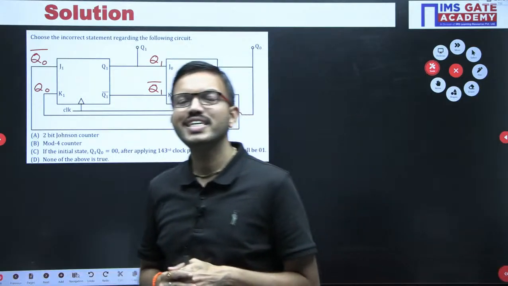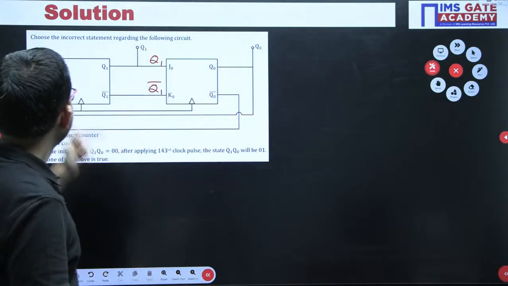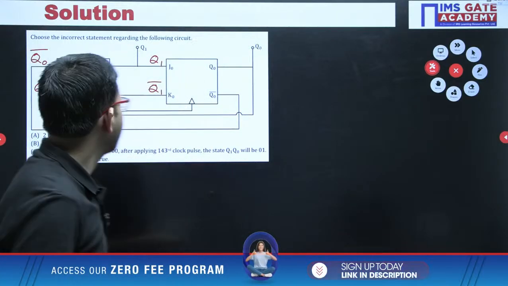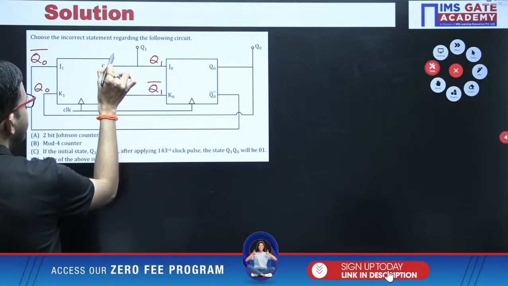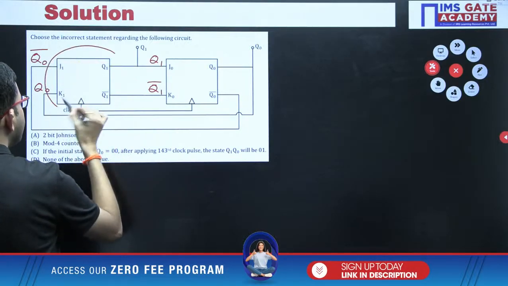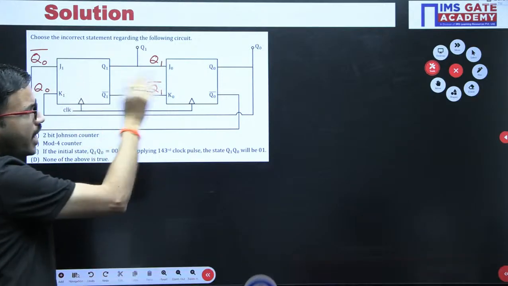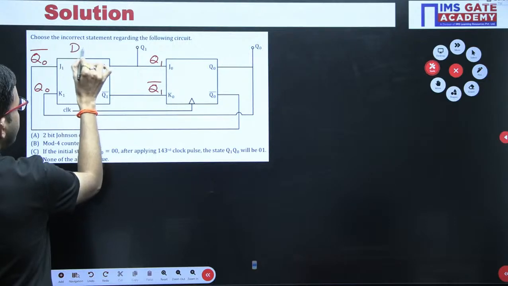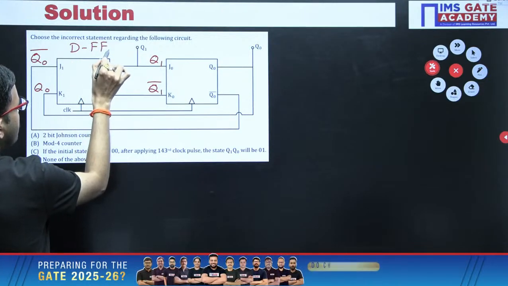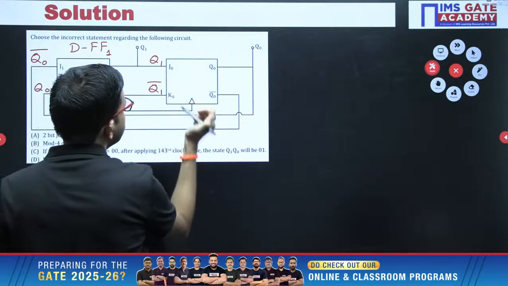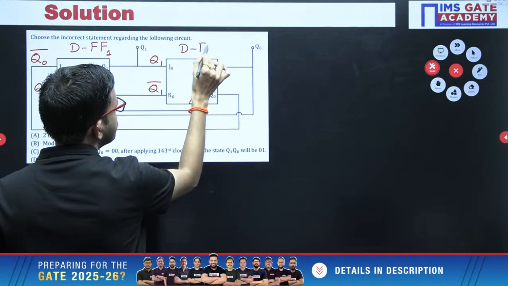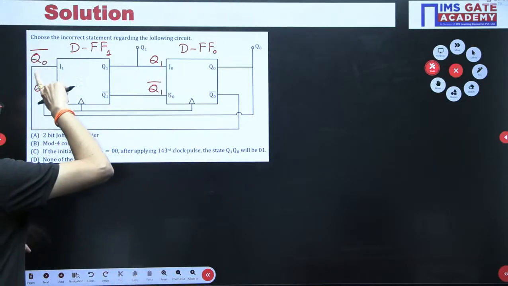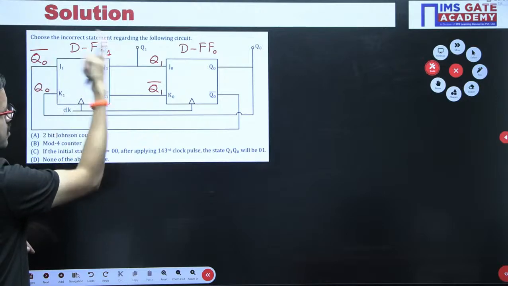Yes, very good Anish. It is a D flip-flop. If J and K inputs are complement to each other, then JK flip-flop will become D flip-flop, right? So that means here, even though they have given this circuit with the help of two JK flip-flops, now you can modify this circuit like this: this is one D flip-flop. For the timing I am labeling as D flip-flop 1. Similarly, this one as D flip-flop 0. And here whatever the J input you are having, that one only is your D input.